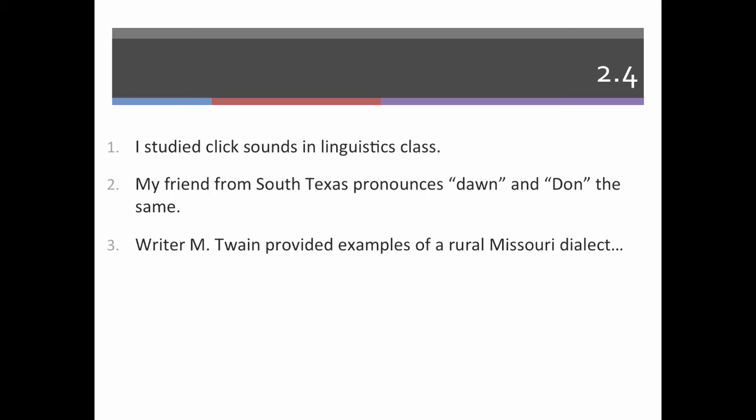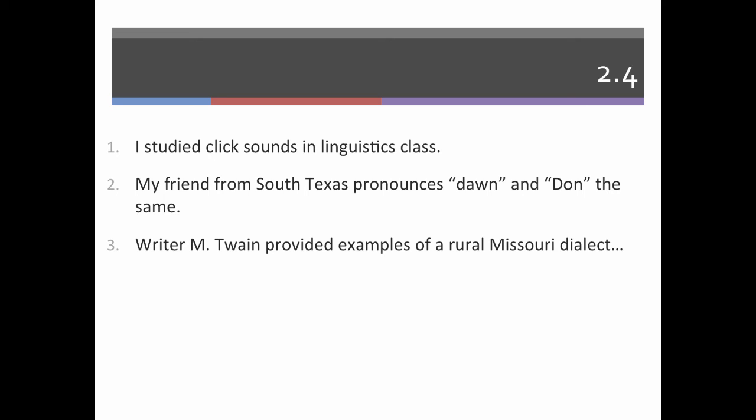So in linguistics class in number 1 is not an adjectival prepositional phrase. In number 2, we have my friend from South Texas. Well, which friend? The one from South Texas, not the one from North Texas, not the one from Louisiana. So here, from South Texas is connected to my friend. It is adjectival.